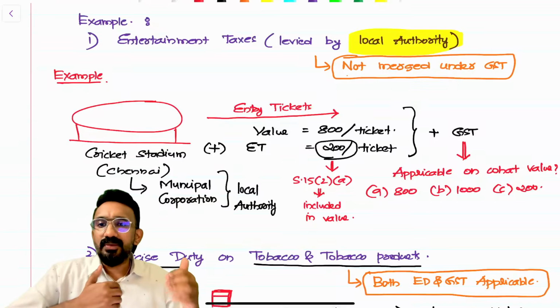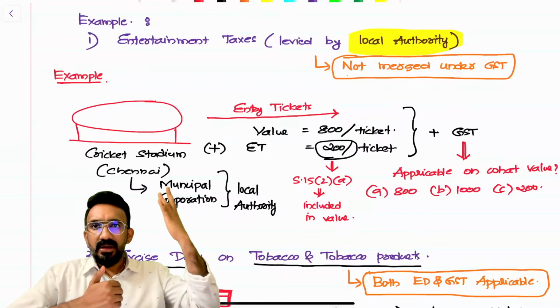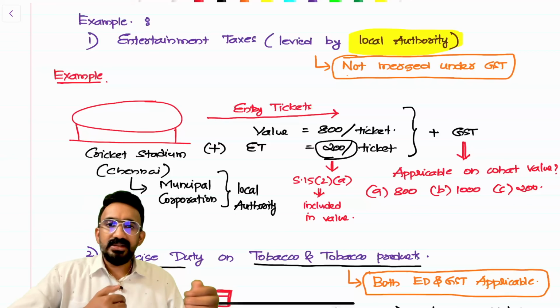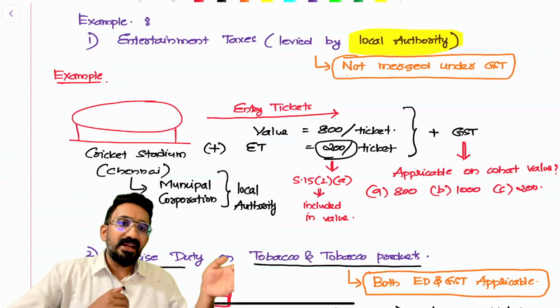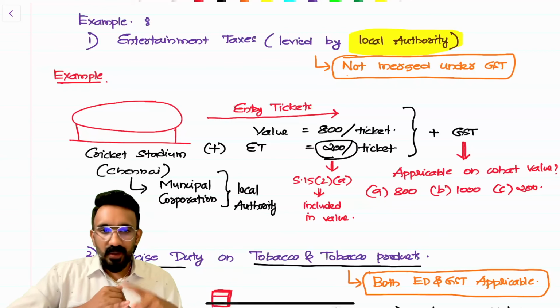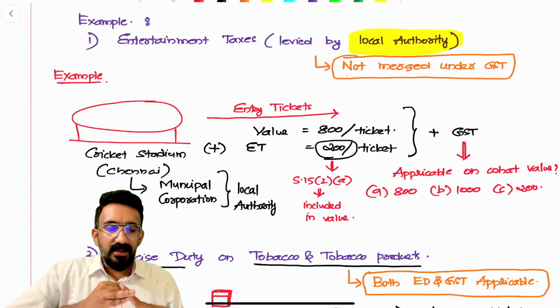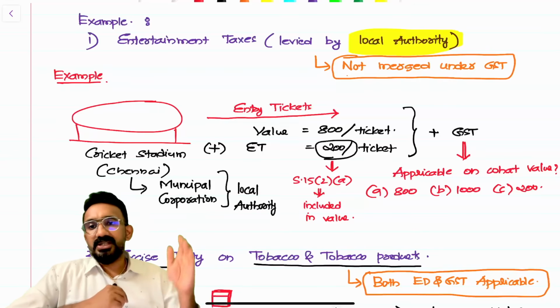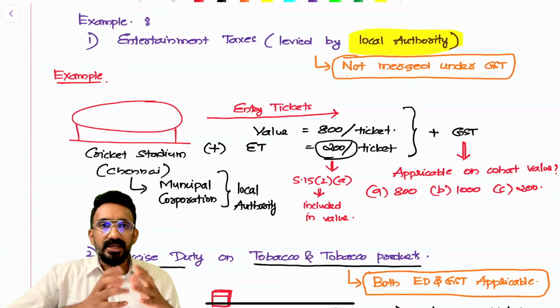when there is an entertainment event happening, be it a sports event like an IPL match, or a movie that somebody is watching, there are 3 taxes parallelly levied on it, or 3 governments get the revenues. One, a local authority gets entertainment taxes, state government gets GST, central government gets GST. Understanding? So there was this question, when, say for example, there is a cricket match that is happening, and the